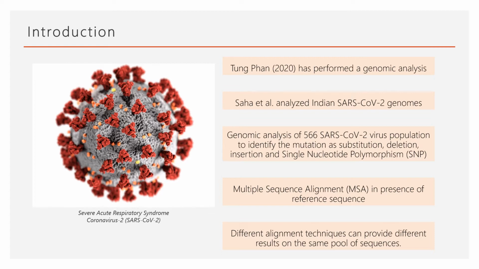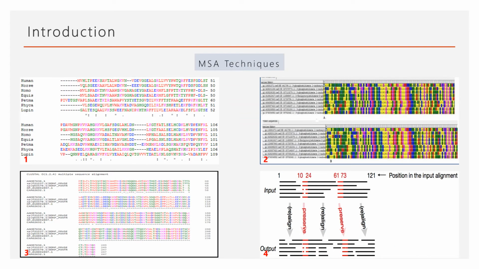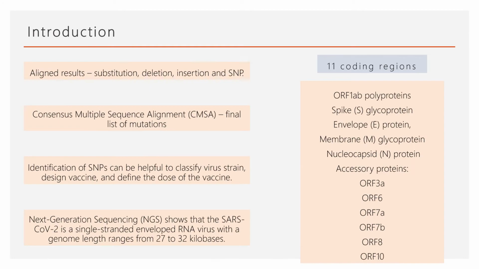of sequences. So the researchers used four different well-known multiple sequence alignment techniques, which are Clustal W, MUSCLE, Clustal O, and MAFFT. They used these in order to align the Indian 566 SARS-CoV-2 sequences, and those aligned results are used to identify the lists of mutations as substitution, deletion, insertion, and SNP.